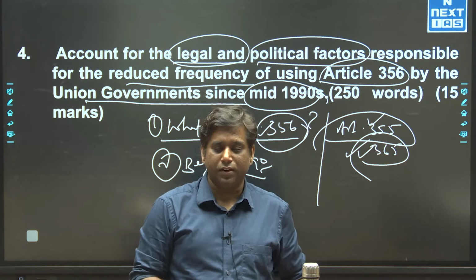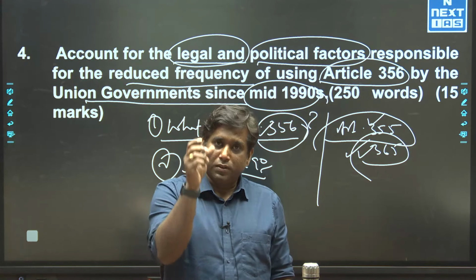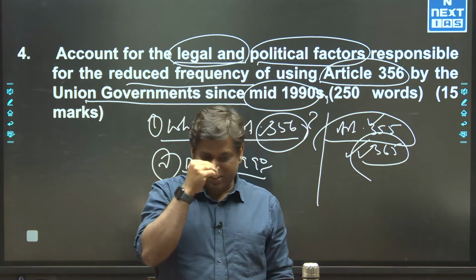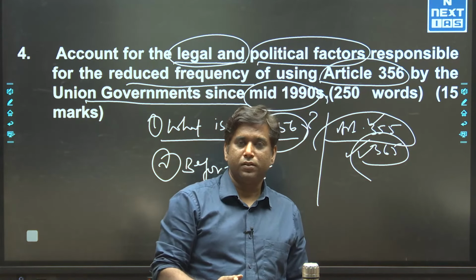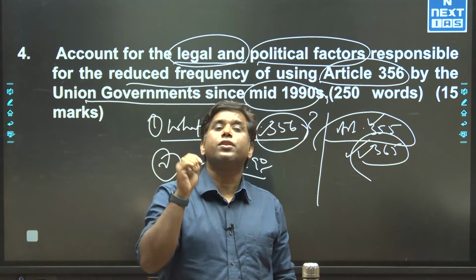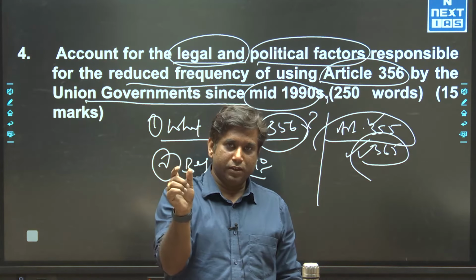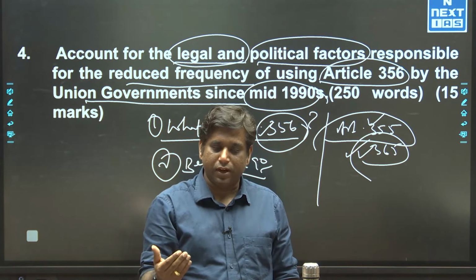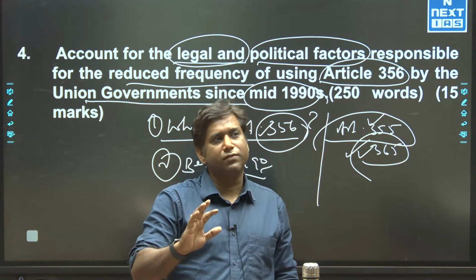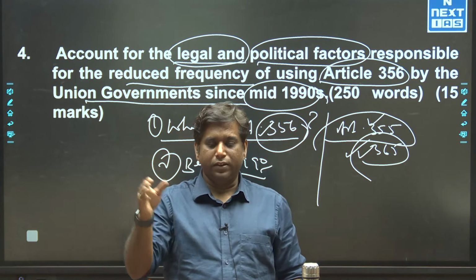I'll give specific data: between 1950 and 1970, it was imposed 20 times, but the maximum imposition of 356 was between 1971 and 1990, that is 63 times. From 1991 to 2010, in these 17 years, it was 27 times, and 2011 to 2016, 5 times. Even if someone does not have that much data, at least remember 1971 to 1990.